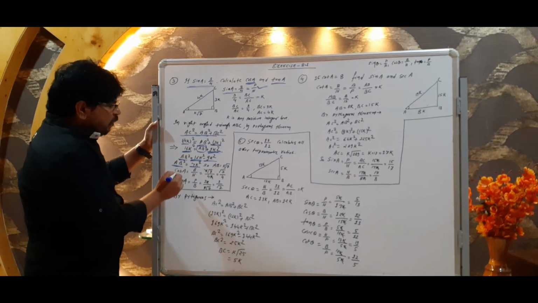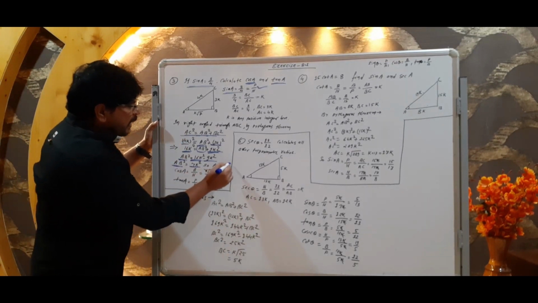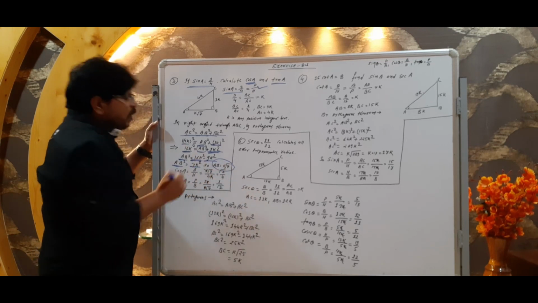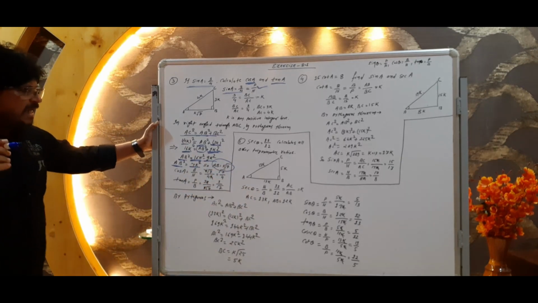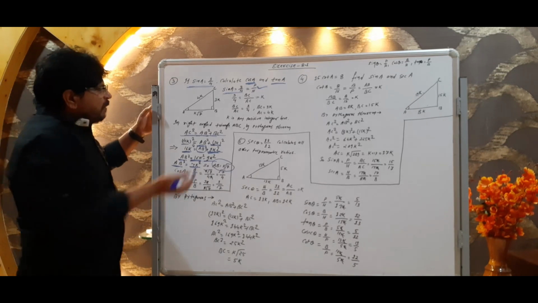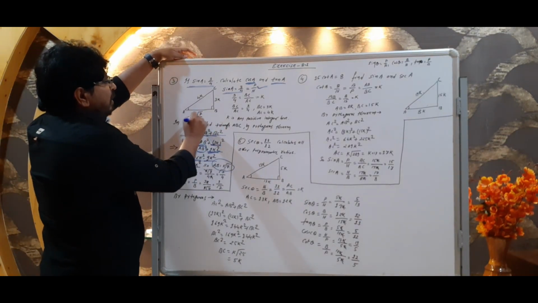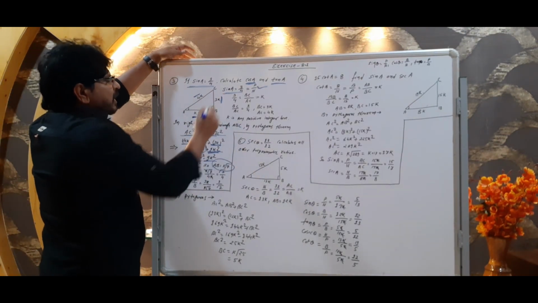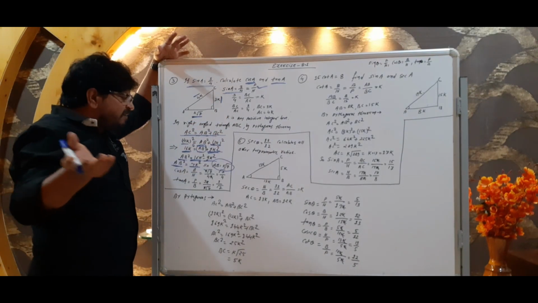So what would be the value of AB? The value of AB would be k under root 7. Now we got AB's value. We have to write k under root 7. Now all three values are with us. Now any trigonometric ratio we can easily find out.